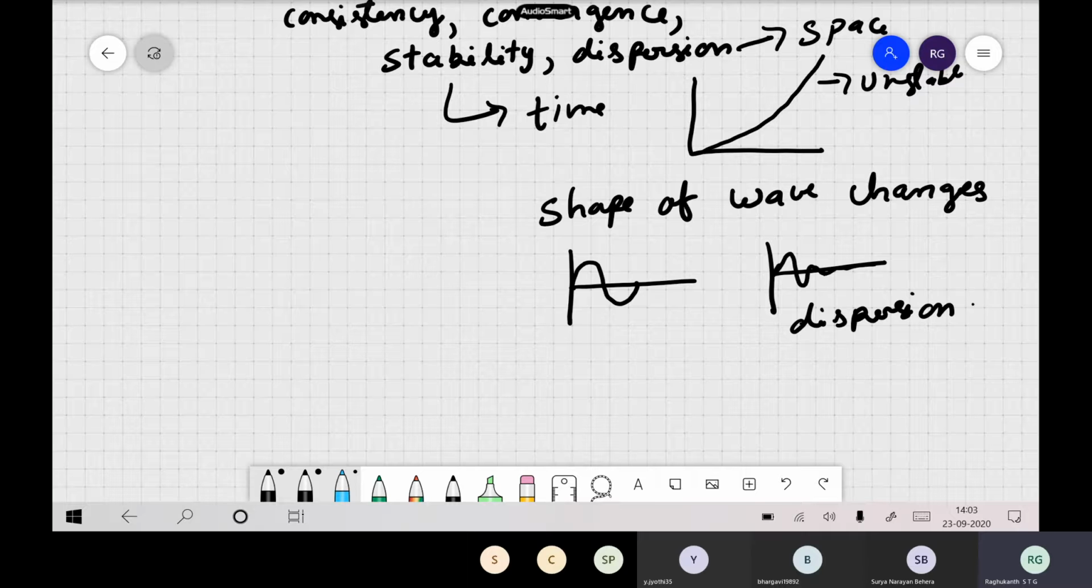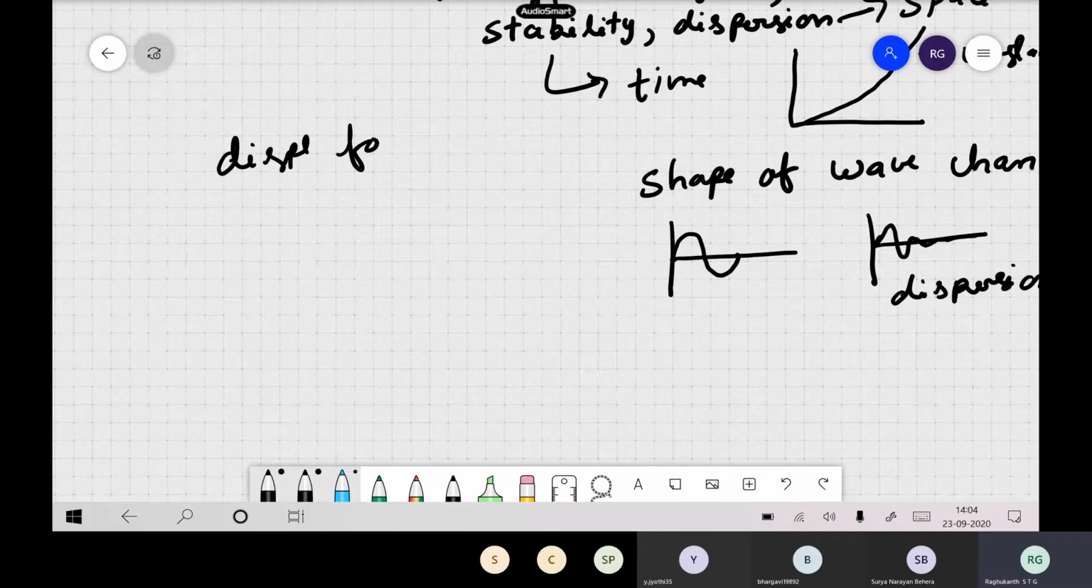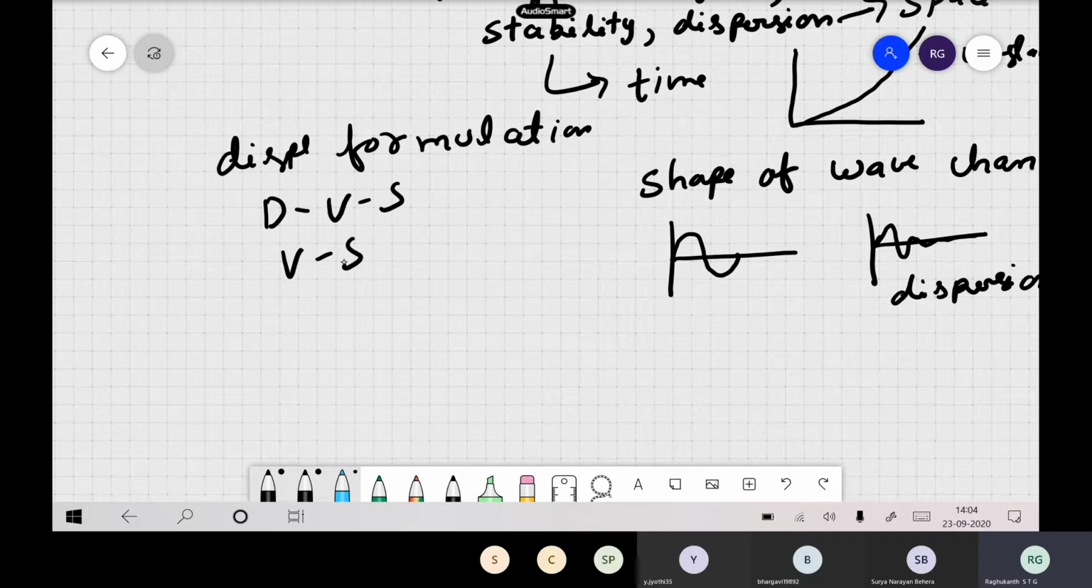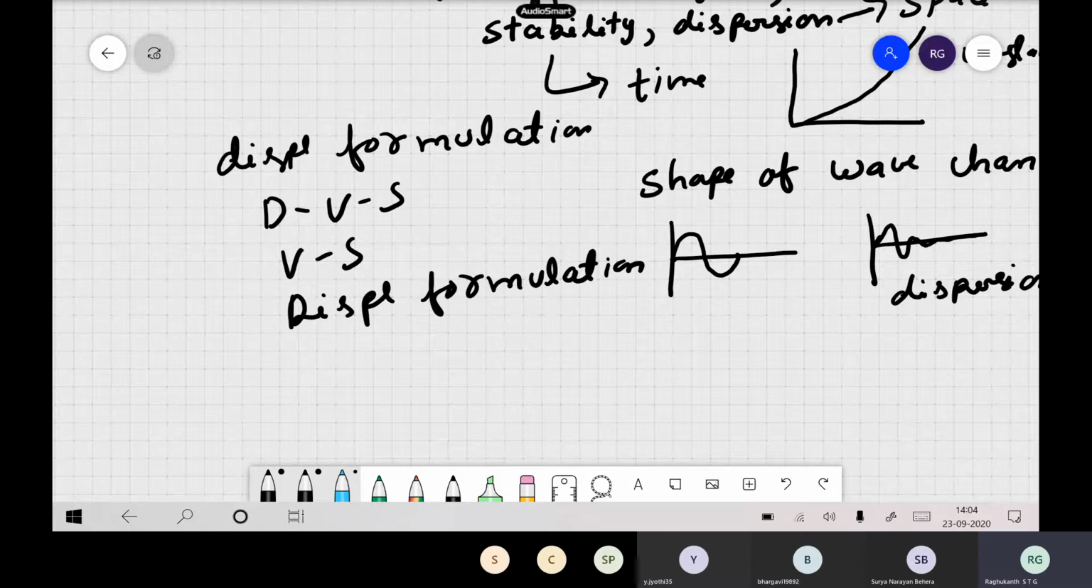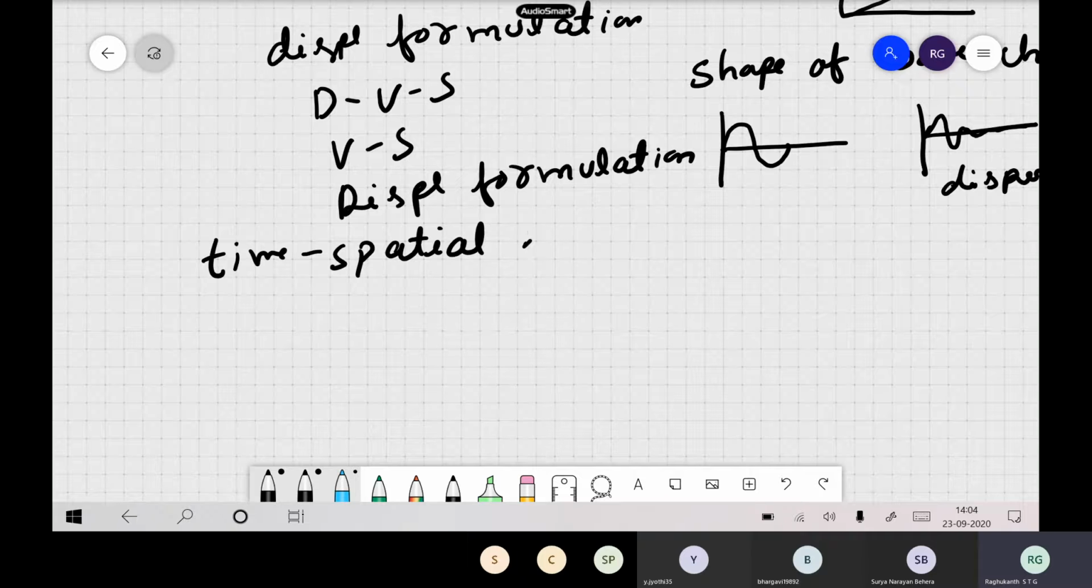These are very important things which we have to check when solving with the finite difference method. Last class we also said that in finite differences we have displacement formulation, displacement-velocity-stress formulation, velocity-stress formulation, then pure displacement formulation, so many things are there. Then last class we also saw the time and the spatial schemes.